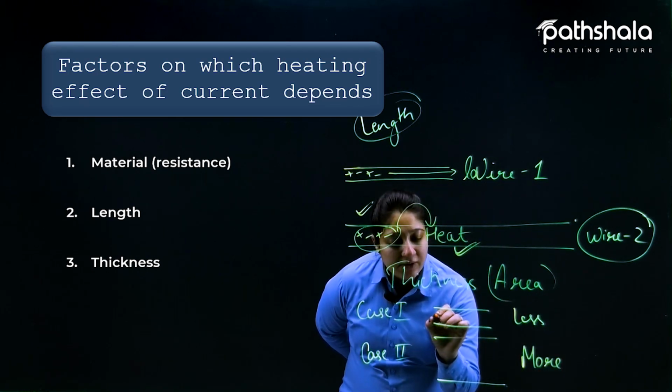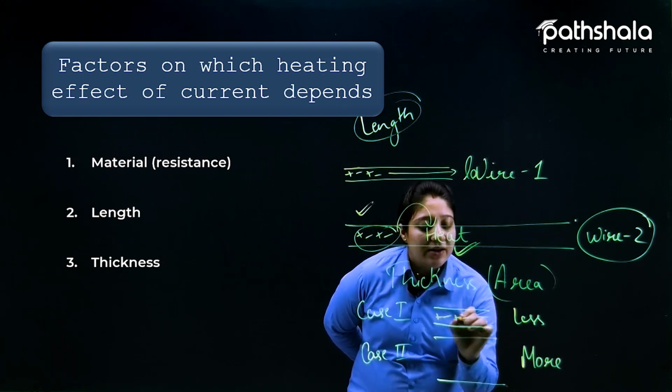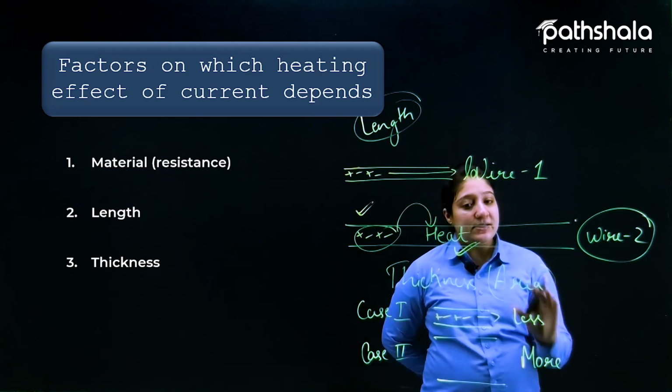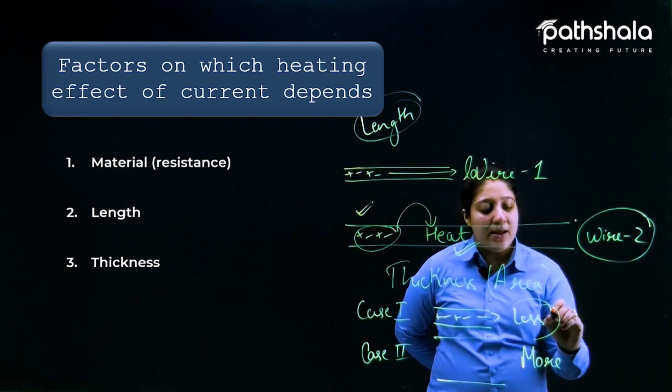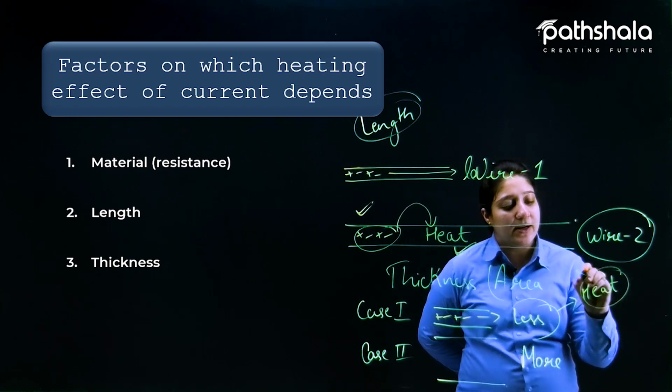In the first case where there is less area, the charges can easily cover the area and go out from the wire, and as a result they stay in the wire for less time and there will be no proper conversion of electrical energy into heat energy.